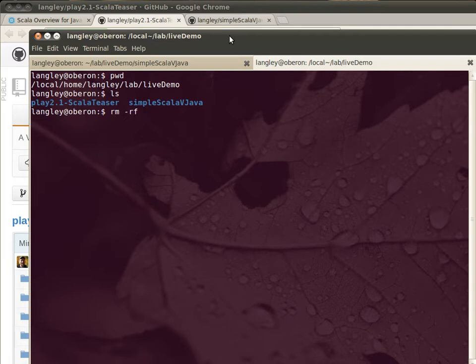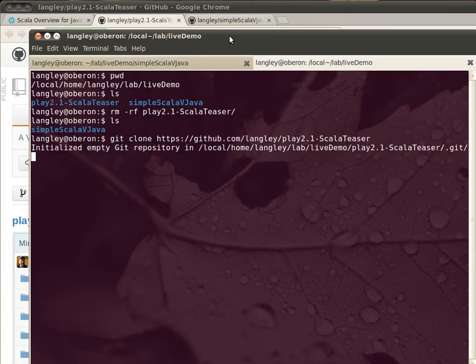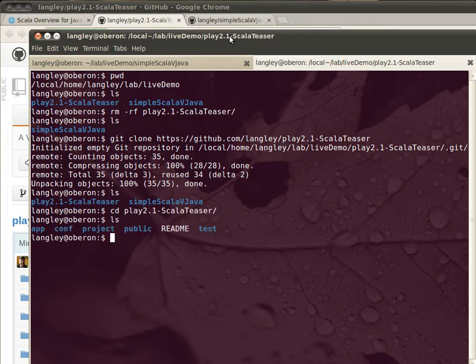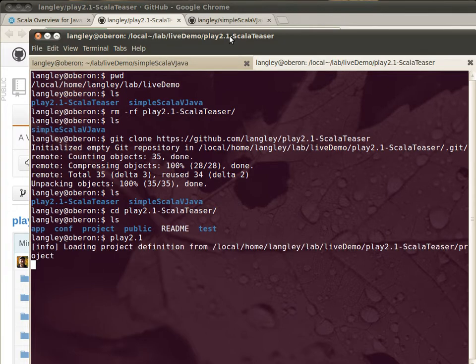I pulled this down before, and I'm going to make sure that I remove it so that we can go ahead and get a clean copy here. We'll get a clean copy and we'll just start from the beginning. Okay, so I'll go down to the play teaser, and I call it a teaser because really it's such a brief introduction. There is no intention here of giving a proper introduction to Play, but rather just to show you some interesting features and show how it builds from something very simple into some interesting things that we can do with asynchronous programming and working with JSON.